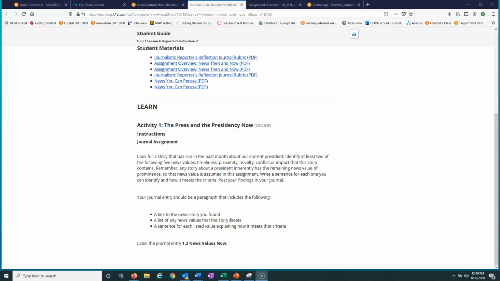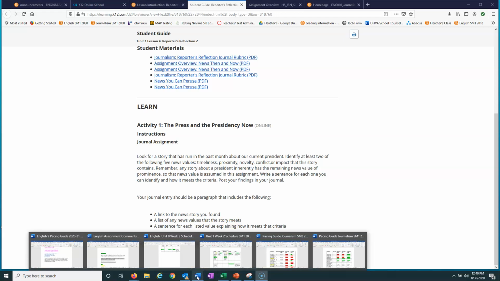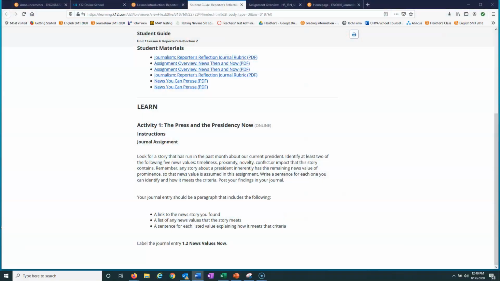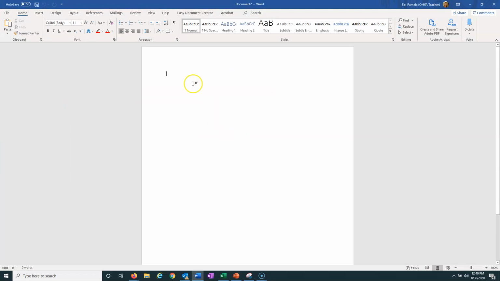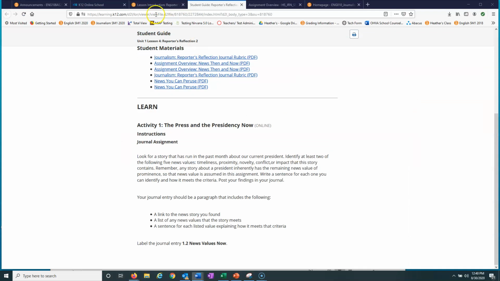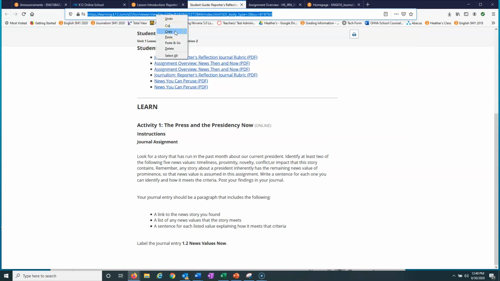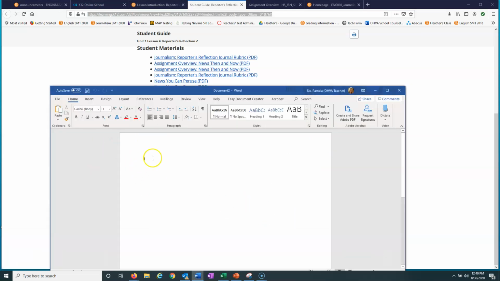You're going to have the two news values, so you can list those out separately. I'm going to show you really quick. Sorry, I'm going to pull this up and do a new document. That way, if you didn't happen to be at our Class Connect session where we talked about this, you can see it. Let's say this was the news article that I was using, right? I would copy that and put it in my document. So now I have the news article that you use.